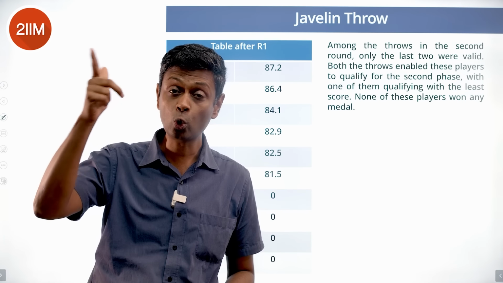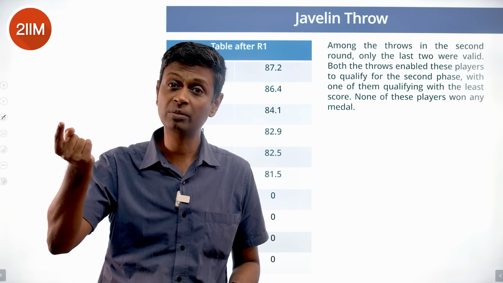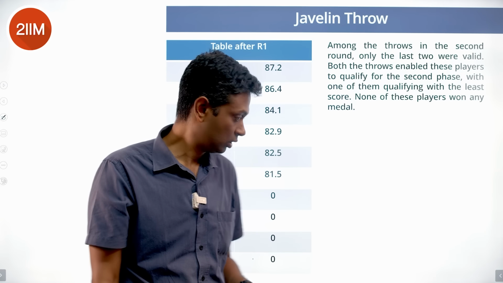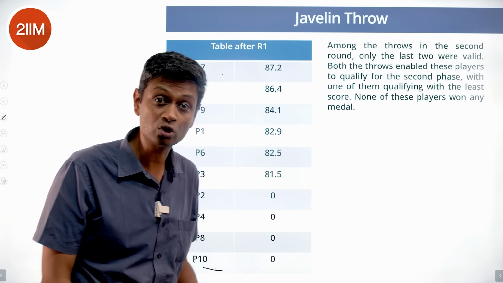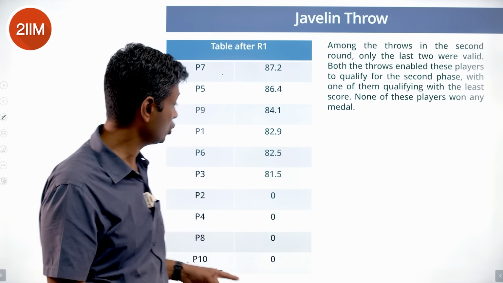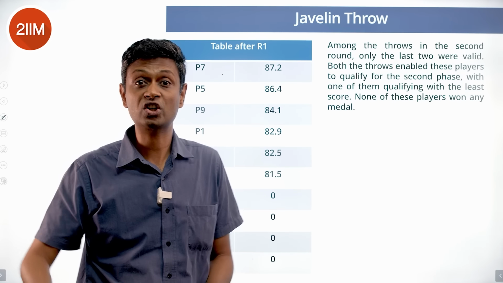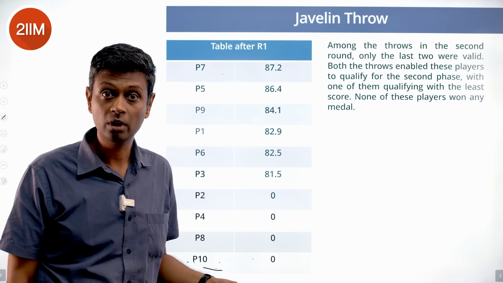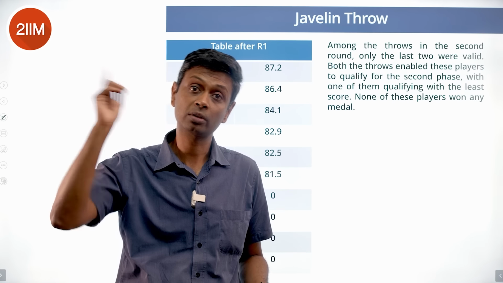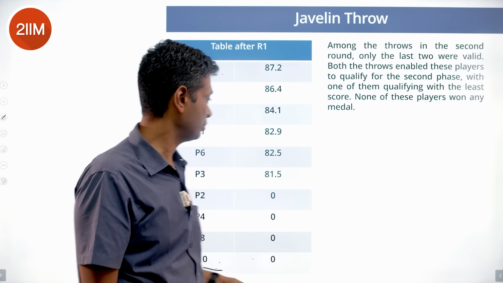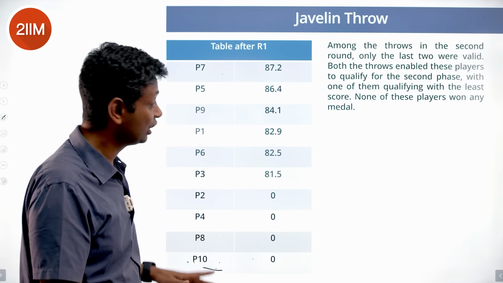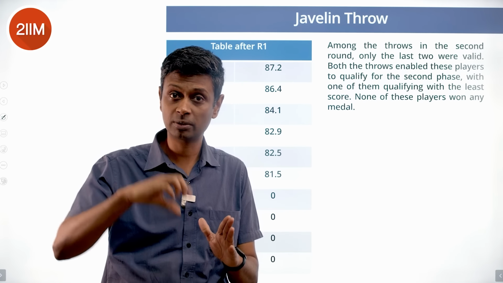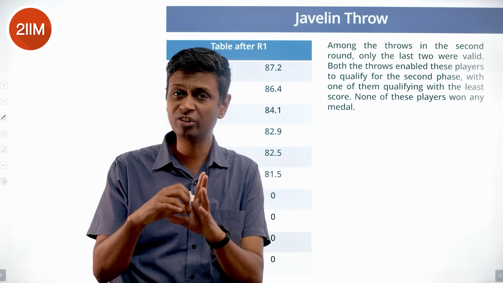He is the first to throw in round 3 in spite of having been last before that. That means from last to first, P10 is the only one who could have made this journey. So it's going to be in descending order.